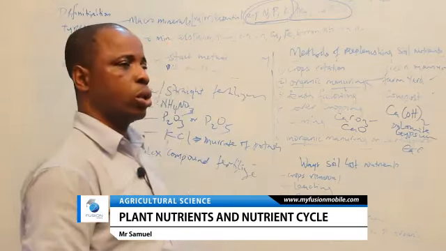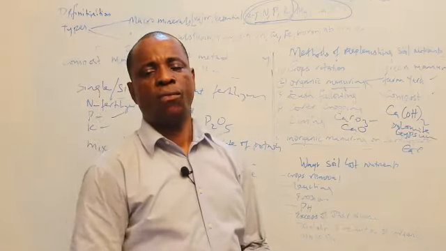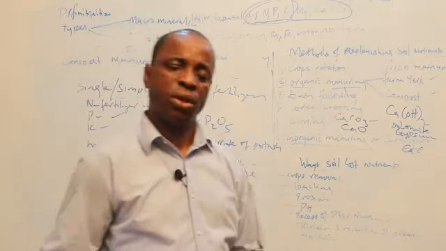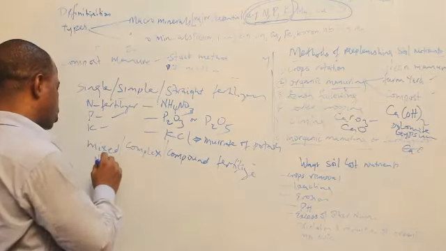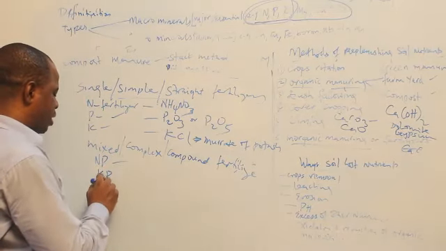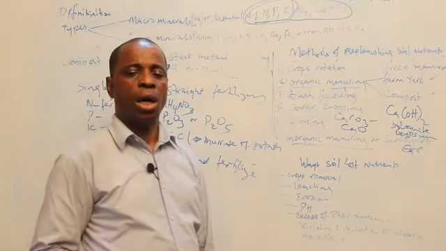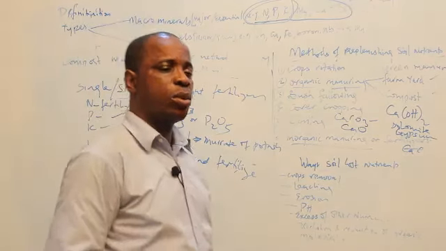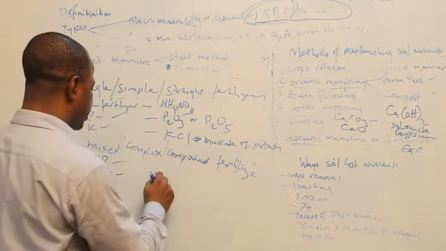But if you are not sure, most of our farmers don't test soil, they are not sure. So what do you do? You go for compound fertilizer so they can give all the nutrients. The one that can give nitrogen and phosphorus is called NP fertilizer, or KP fertilizer, or NK fertilizer. This one gives double nutrients. But the one that is commonly used and advisable is what we call NPK.